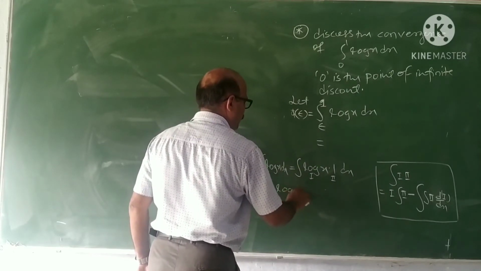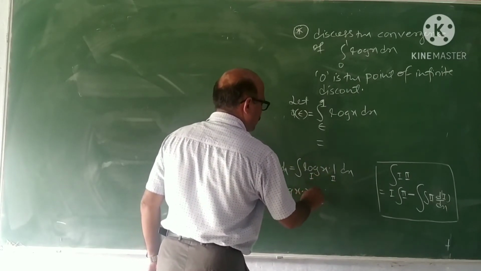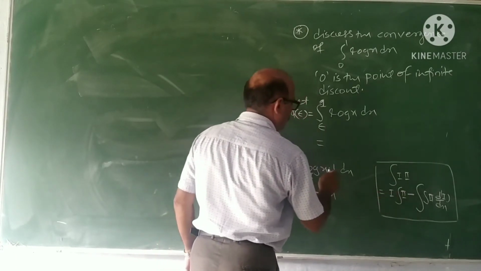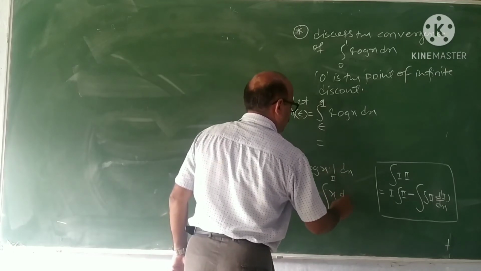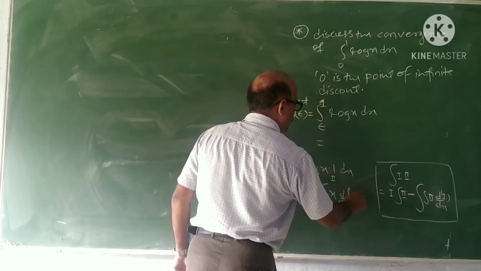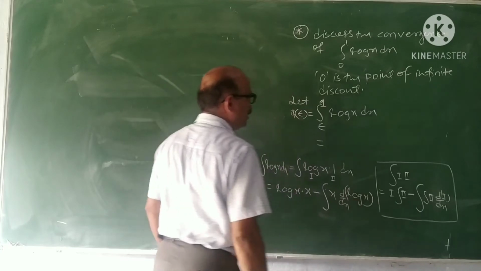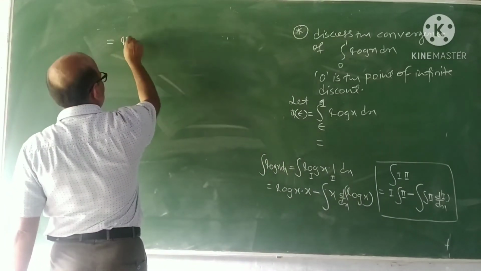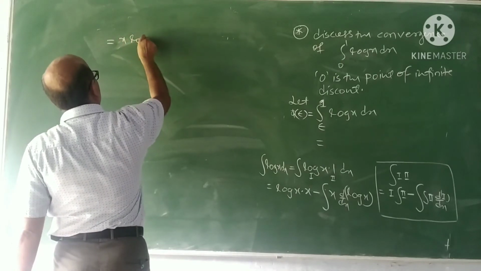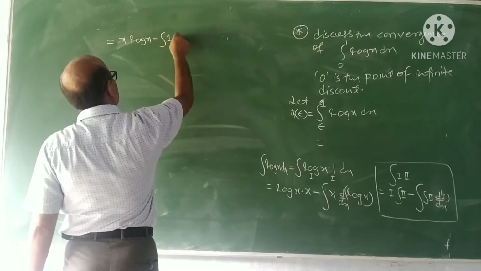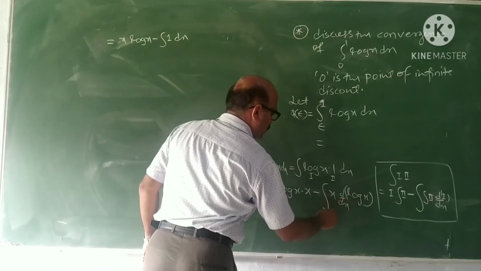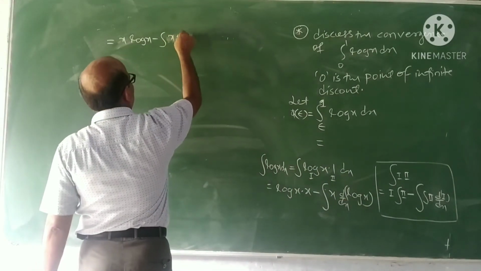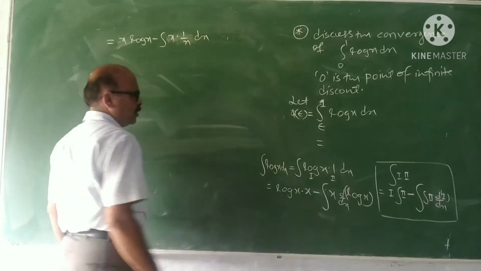First function, integration of 1 is x, minus integration of 1, second function is x, d by dx of log x. So integration of log x is x into log x minus integration of 1 dx, because x into d by dx of log x is x into 1 upon x, which is 1.